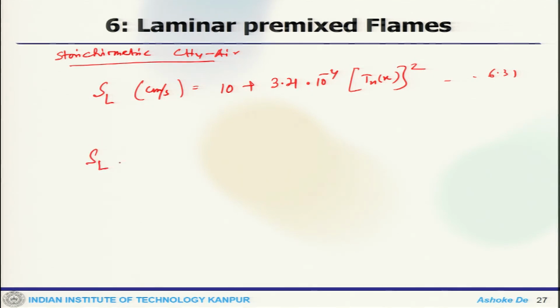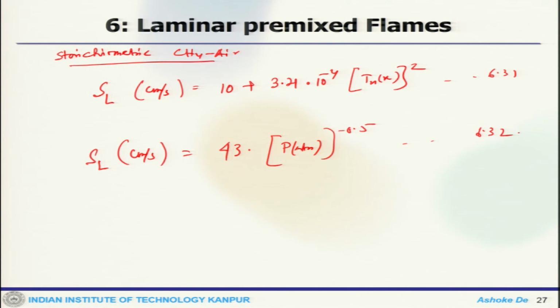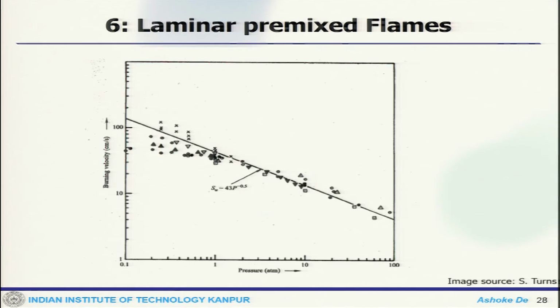Based on pressure, same SL, this is 43.5. So, the simplified analysis can capture the effect of temperature, but not the effect of pressure. So, you can see these are again based on some simplified analysis.